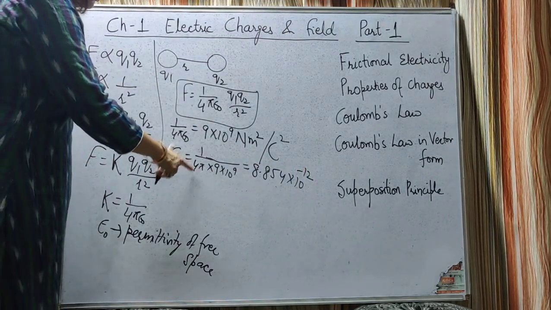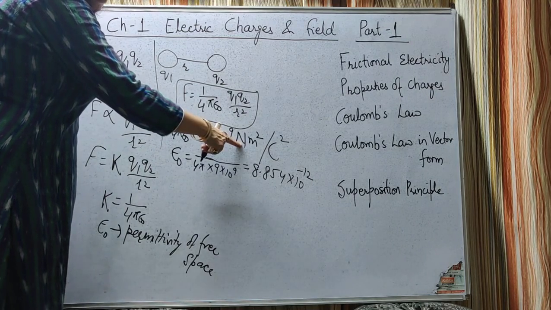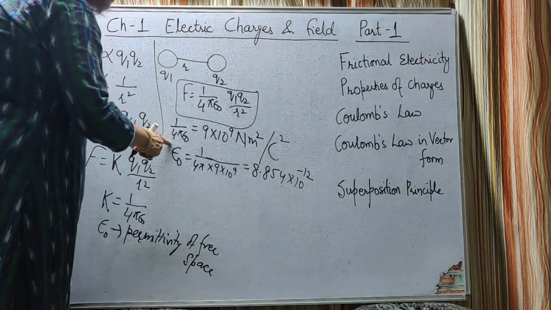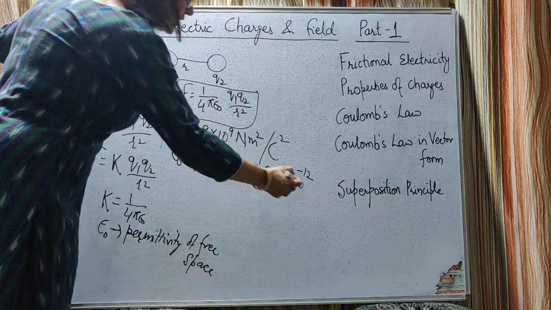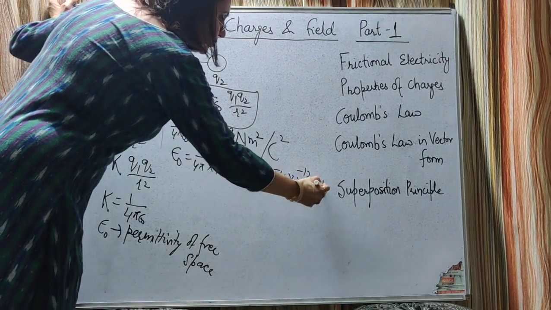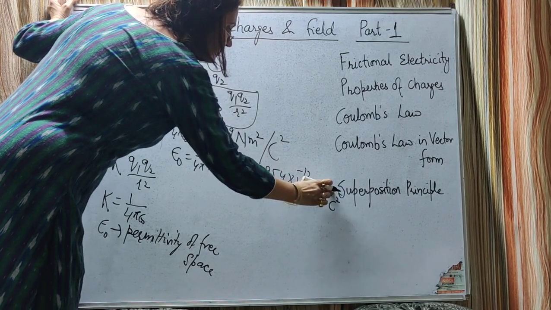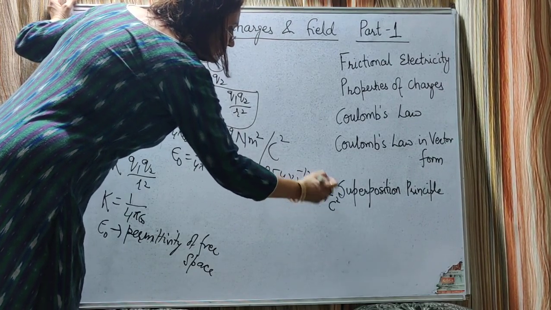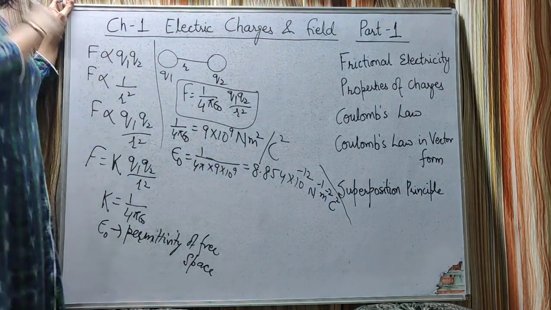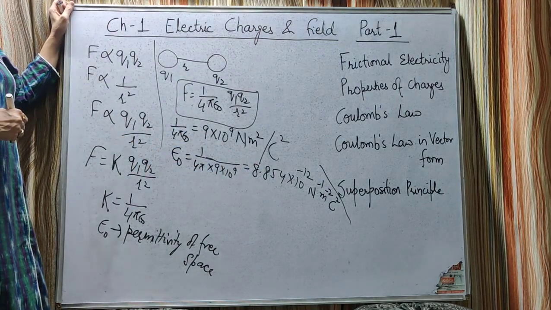Now what will be its unit? Its unit will be the inverse of this, because this is the unit of 1 by 4 pi epsilon naught. So epsilon naught, its unit will be Newton raised to the power minus 1, meter raised to the power minus 2, Coulomb square. So this is the value of epsilon naught.